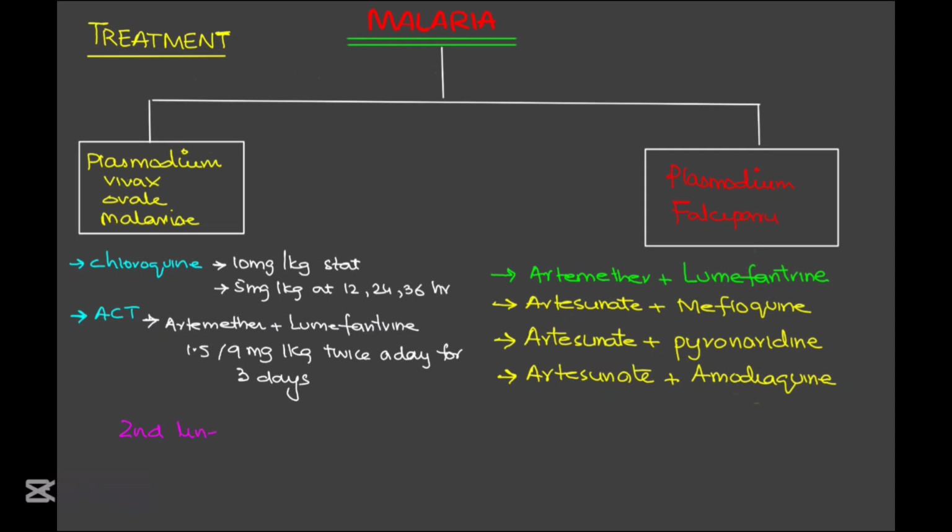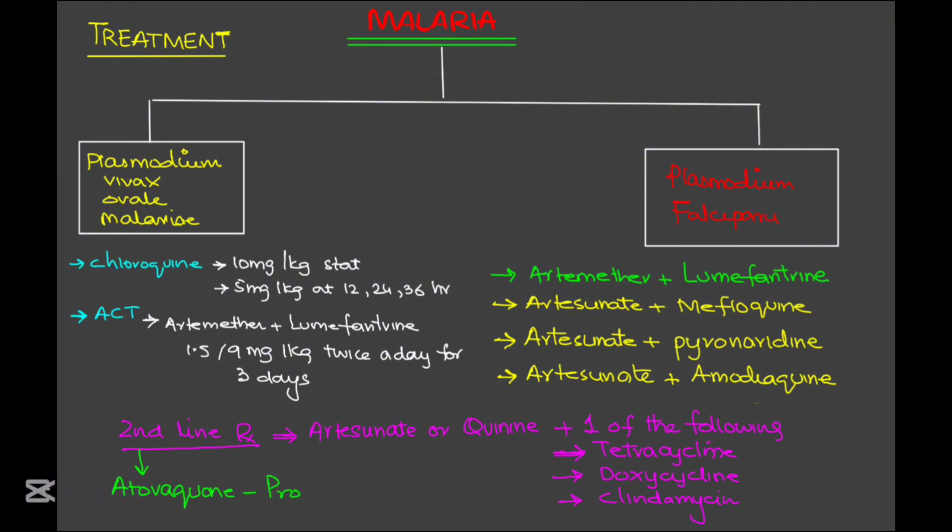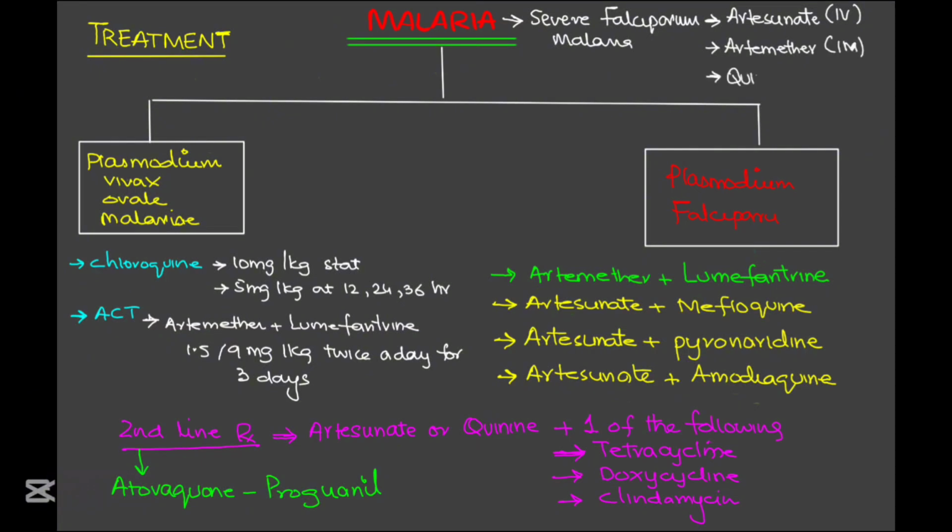If the first-line treatment fails, the second-line options include a different ACT regime or artesunate or quinine plus any one of the following, including tetracycline, doxycycline, or clindamycin. And an alternative second-line treatment is atovaquone plus proguanil. Treating severe falciparum malaria requires parenteral therapy, which includes IV artesunate, IM artemether, and IV quinine infusion.